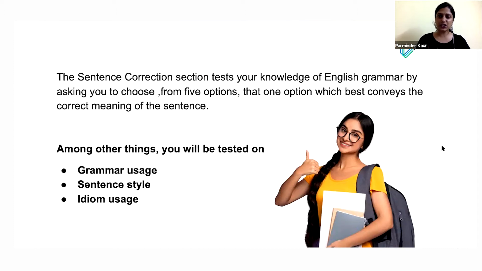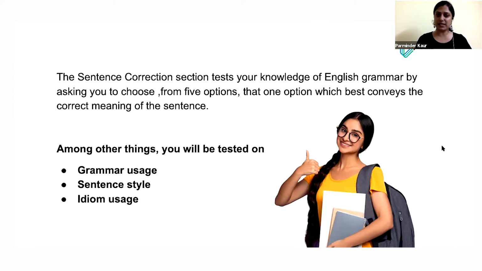So sentence correction, as the name implies, is basically correcting the sentence. And when it comes to correction, the very first thing is correcting the grammar. As your questions go harder, you have to correct the meaning changes also, okay? They're based on grammar, but the moment the question gets advanced, the grammar may not be as explicit to you as the meaning would be, okay?